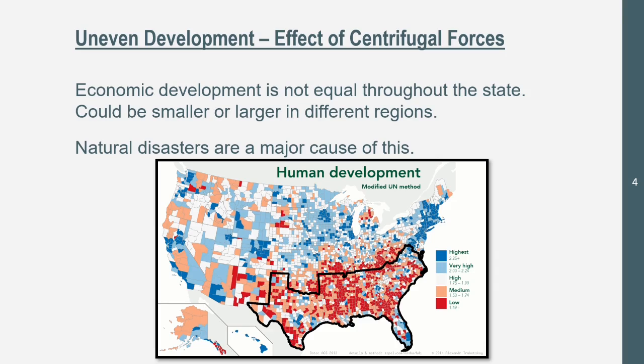All these states with the blue and white and orange have development. Then those with low development, your red states, are primarily southern states. So I can see Alabama, Texas, Arkansas, Louisiana, Mississippi. Those are all going to be low development. Now, one thing to think of is this is the hurricane region of the United States. So hurricanes could be a cause, which is a centrifugal force, of unequal development. But we can see here, this is an example of unequal development.